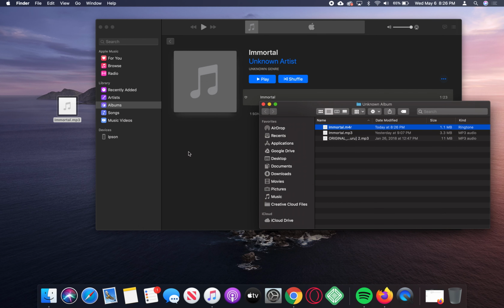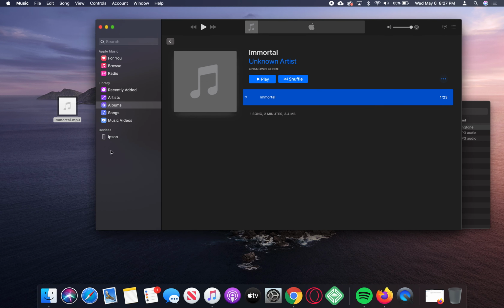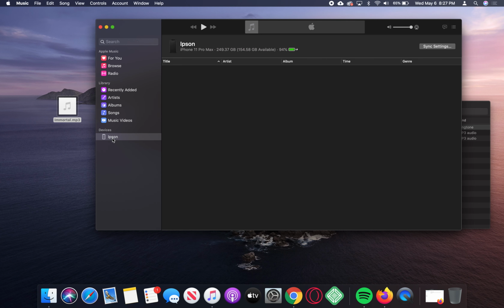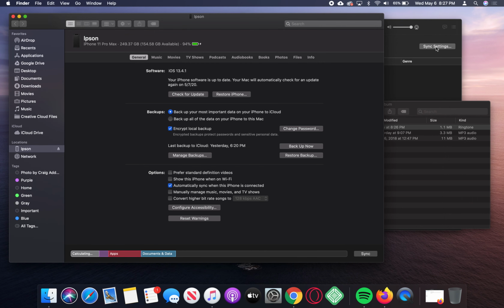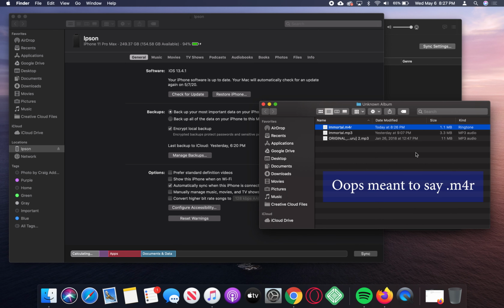and go back to Music, connect your device, and here I've got mine. Go ahead and select it and click on Sync Settings. What this will do is open up the phone in Finder, which is how they do it in Catalina now. With this open, let's go back to our song. Drag the .m4r file on top of the settings right here. This will add the song to our phone.